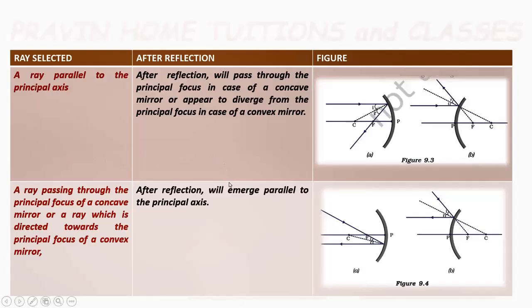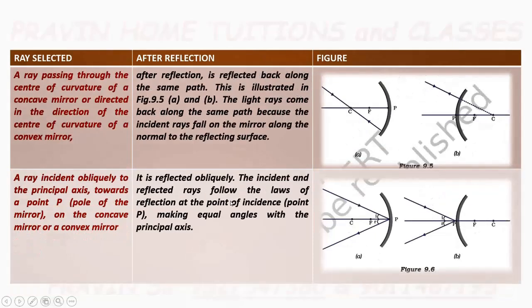Two rays, you know the ray after reflection, you know its nature. Now third ray: a ray passing through the center of curvature of a concave mirror, or directed in the direction of the center of curvature of a convex mirror. After reflection, it is reflected back along the same path.